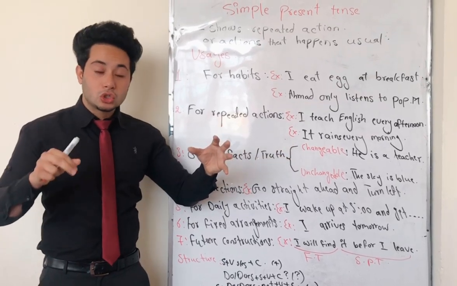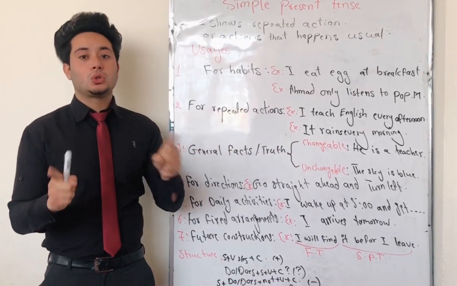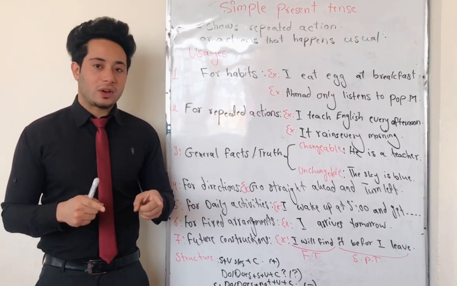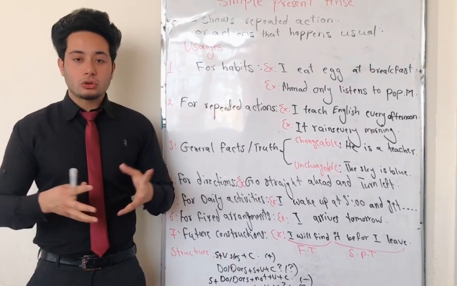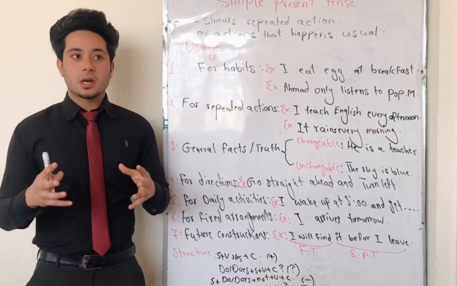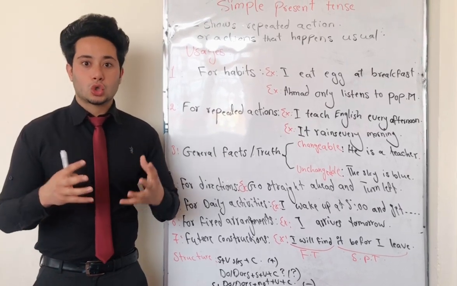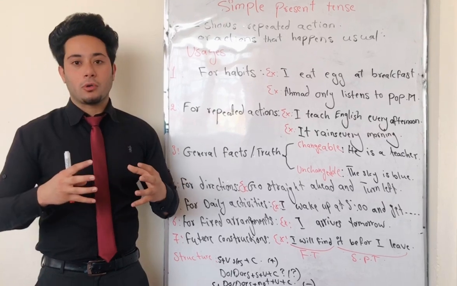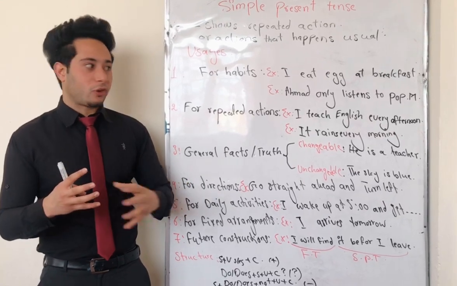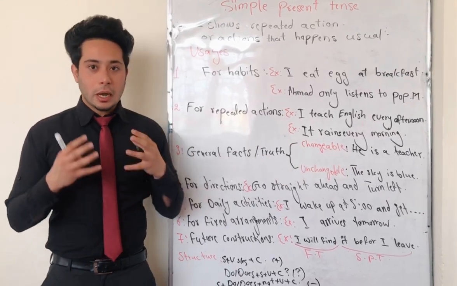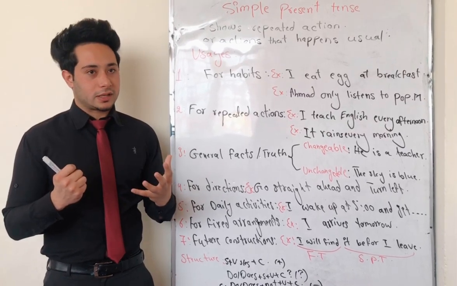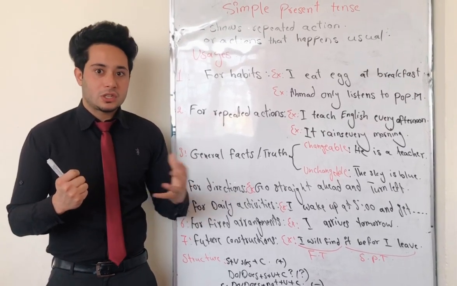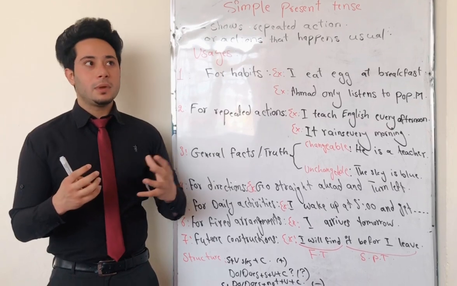General facts are divided into two sections: changeable general facts and unchangeable general facts. What are changeable general facts? Changeable general facts are those truths which are able to change in a period of time. For example, he is a teacher. Now he is a teacher, it is a general fact. But after many years, he may change his profession and become a doctor.